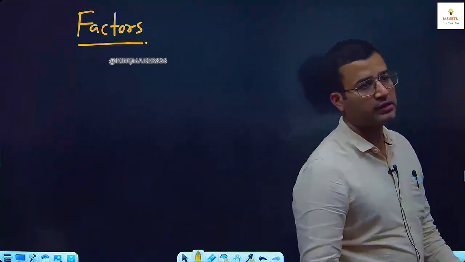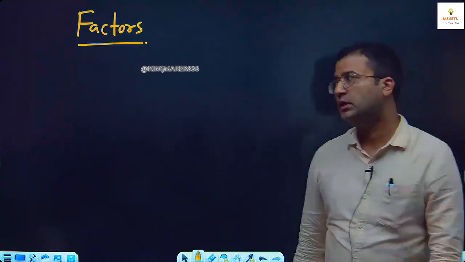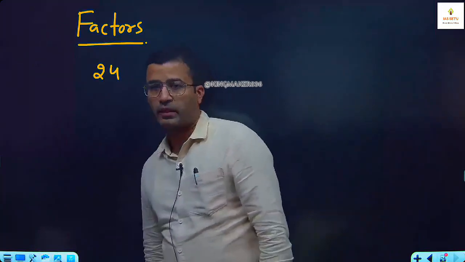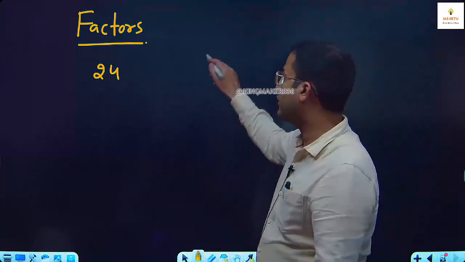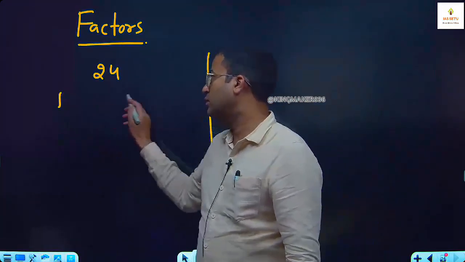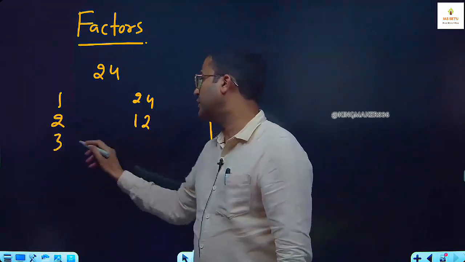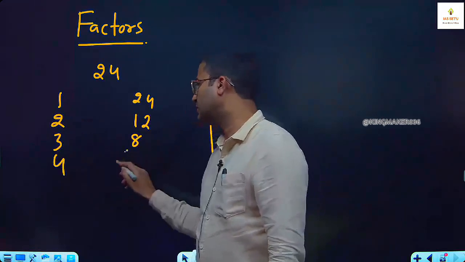Before I give you the shortcut for number of factors, sum of factors, product of factors, take 24. What are the factors of 24? 1, 24, 2, 12, 3, 8, 4, 6.